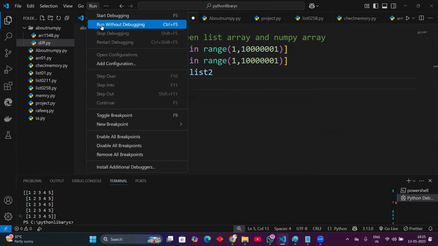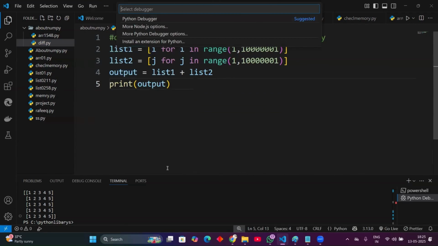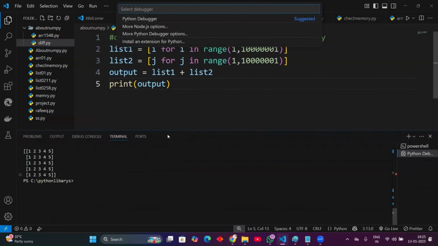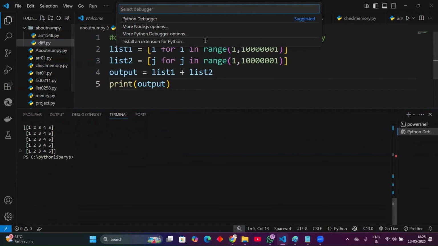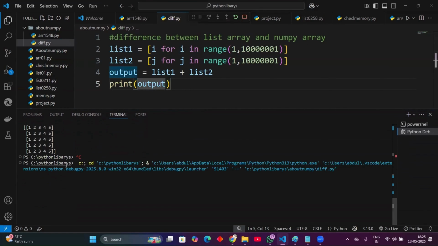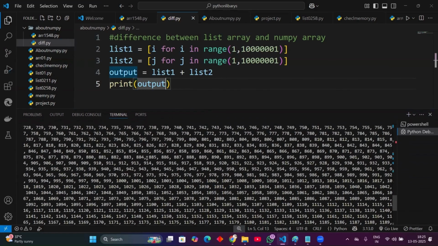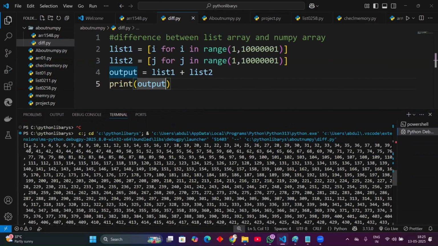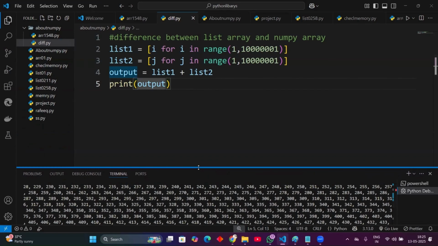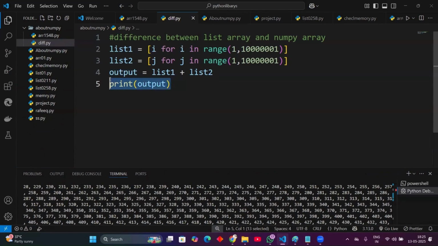Now you see what the code does. Do you think it sums the two lists? No, you're wrong. It's absolutely not. Wait, I will show you. Now see, does it sum one, two, three? No, it's not the sum. It's just merging the values. It merged both lists. So this way is not working properly. For that, we use another method.